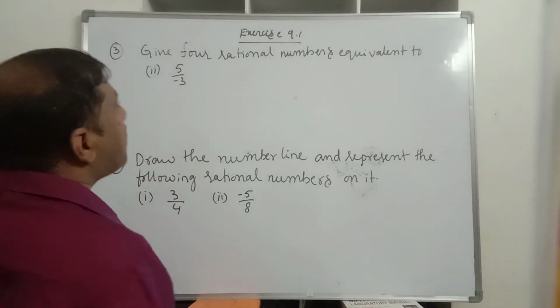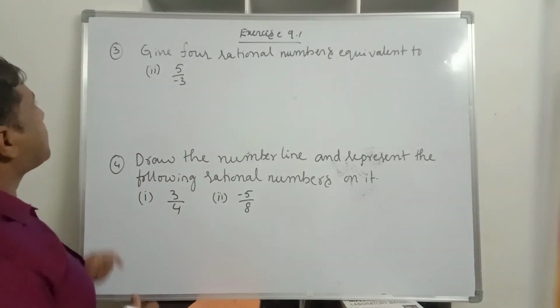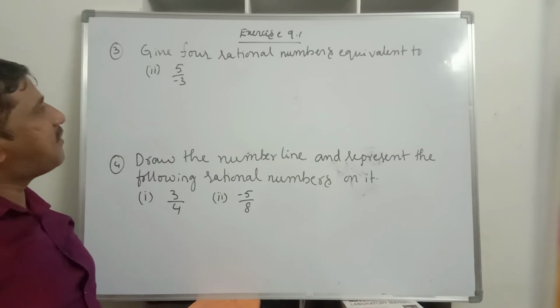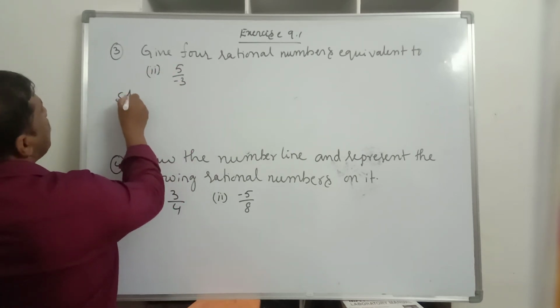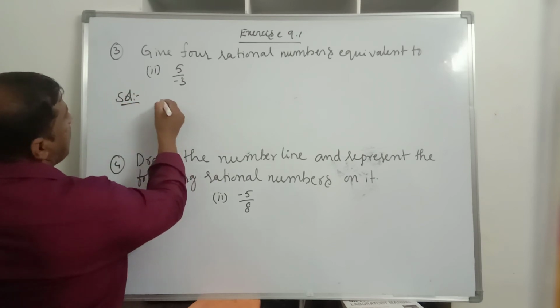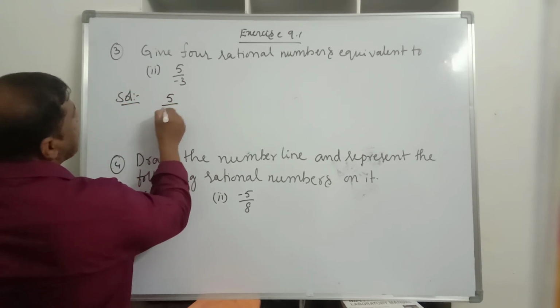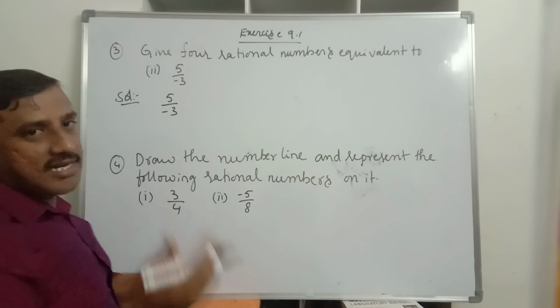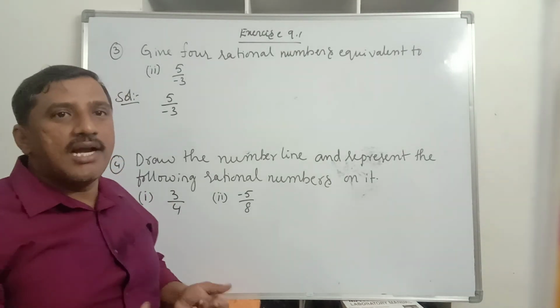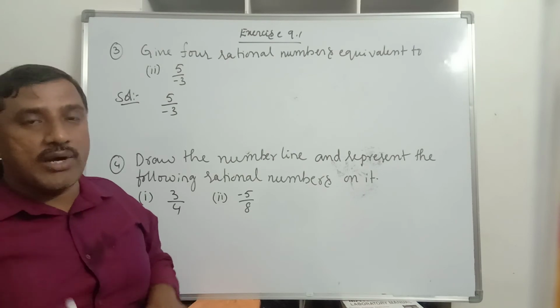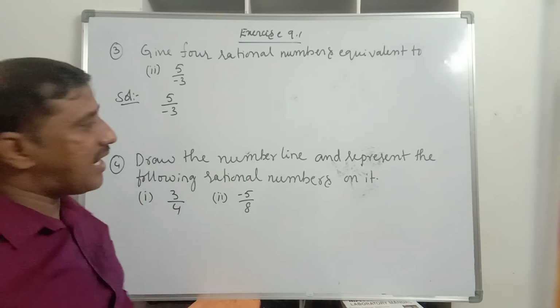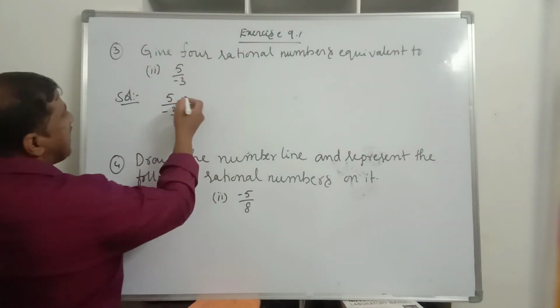Now exercise number 9.1, third bit. Give 4 rational numbers equivalent to, second bit in that, 5 divided by minus 3. How do we get equivalent rational numbers to a given rational number? It is either by multiplying or by dividing with the same non-zero integer. You multiply with some integer other than 0.